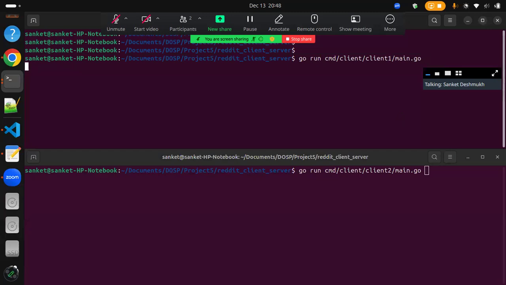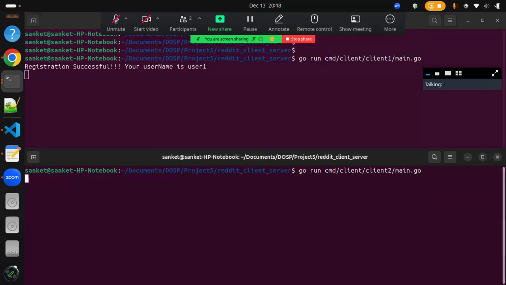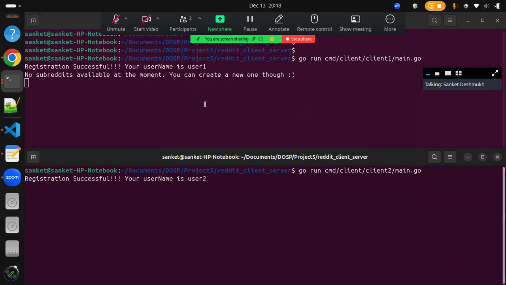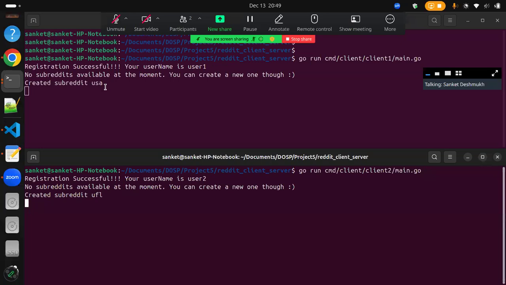I will trigger the client one and I have triggered the client two. As we can see over here, both users have registered themselves. Now, why is it taking time? Because I have added 10 seconds of delay so that it will be easier for me to explain the video demonstration of the project. Now, as you can see, both of the clients tried to see if there is any subreddit. There was nothing because we have just started our application. So both of them created one of their choice. This one created USA and this one created UFL. And we can see both of them have also joined the respective subreddits.